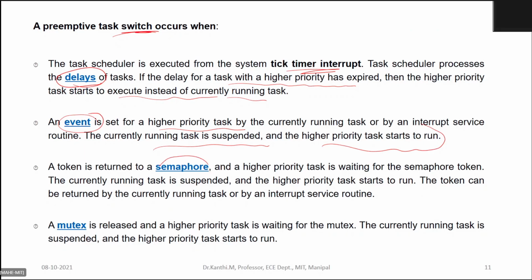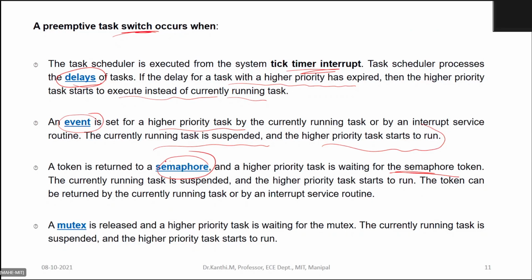And the third case is using the semaphore. So in the list, it is waiting for a semaphore token. Means to get a chance for execution, you need to have some sort of token. Whichever has got a token is eligible to get execution by the processor. Okay.